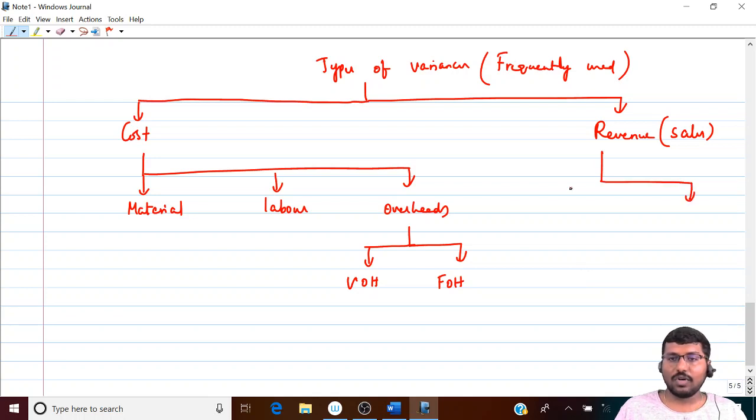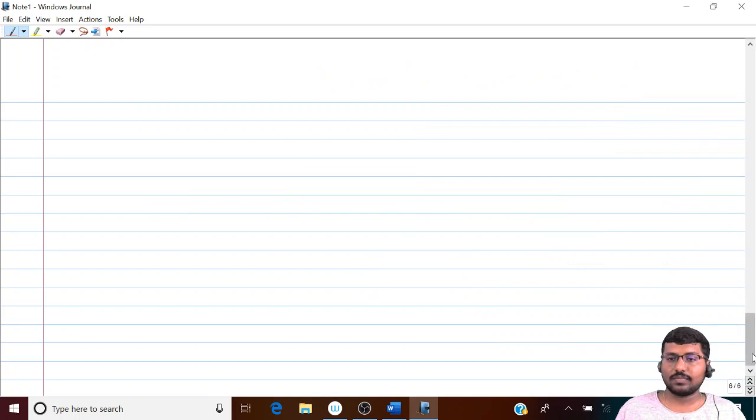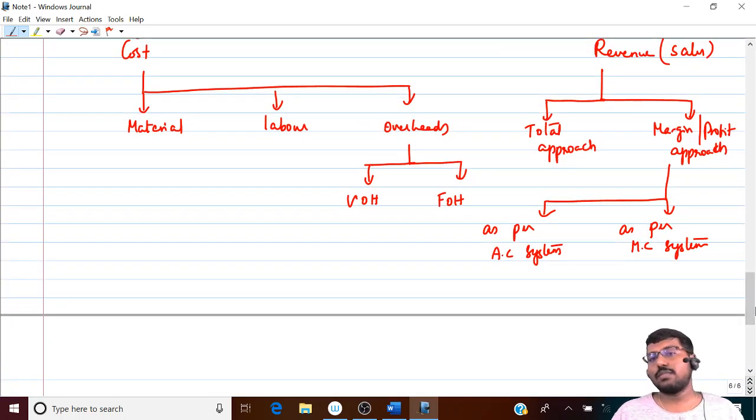Sales variances is broadly classified into two. One is as per total approach, other one is as per margin, or we can also call it as profit approach. Now margin or profit approach is further classified into two. As per absorption costing system, as per marginal costing system. Okay, this is your classification.